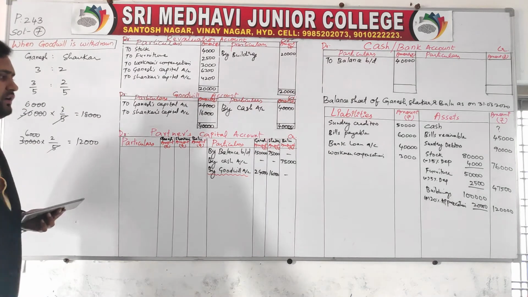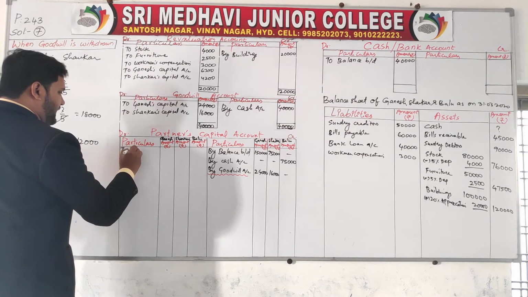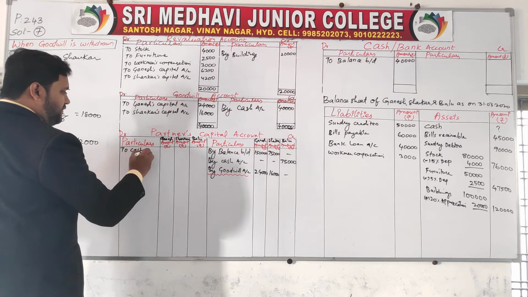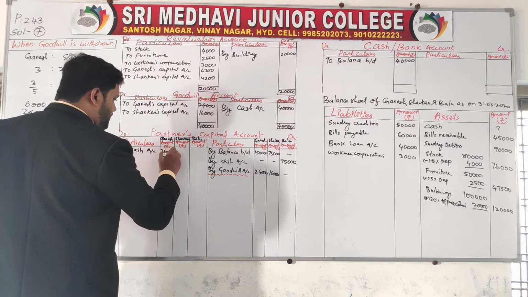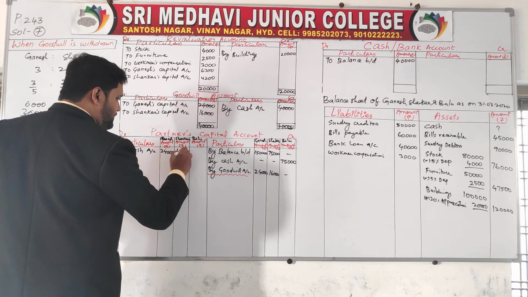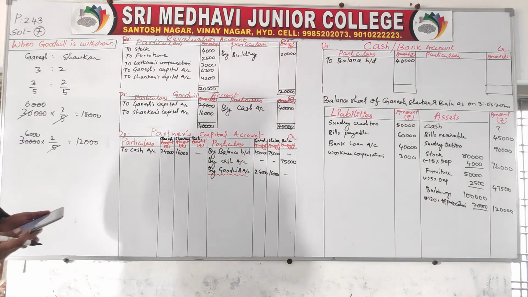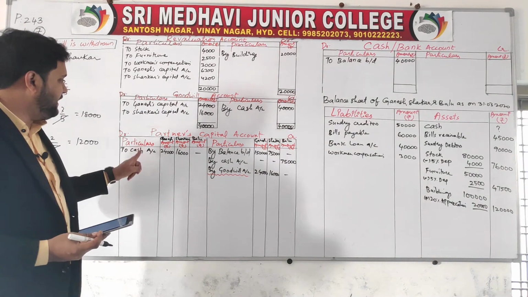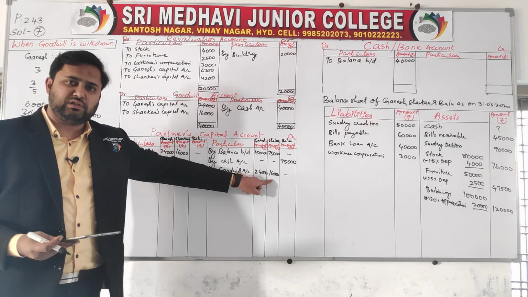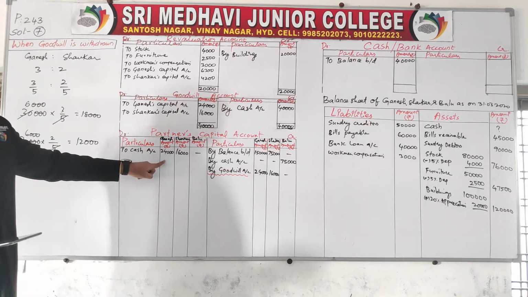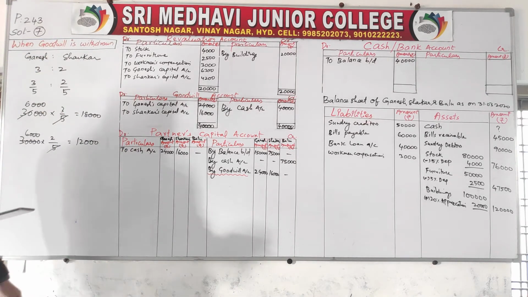How are you going to withdraw? After writing the goodwill, write here to cash account on the partners' capital account debit side. How much goodwill is withdrawn? 24,000 and 16,000. This is how you need to withdraw the goodwill when it is withdrawn by old partners.